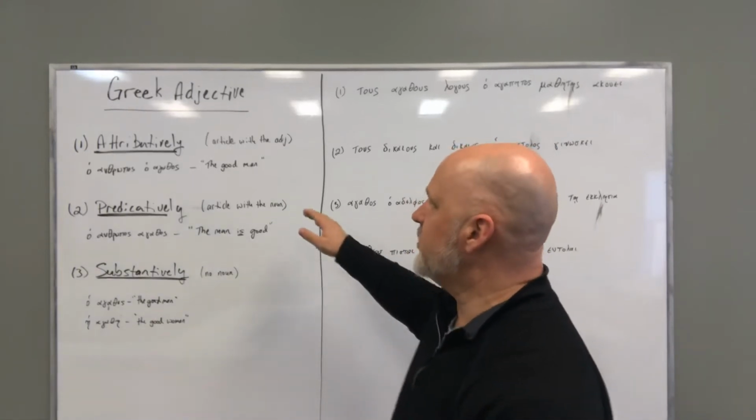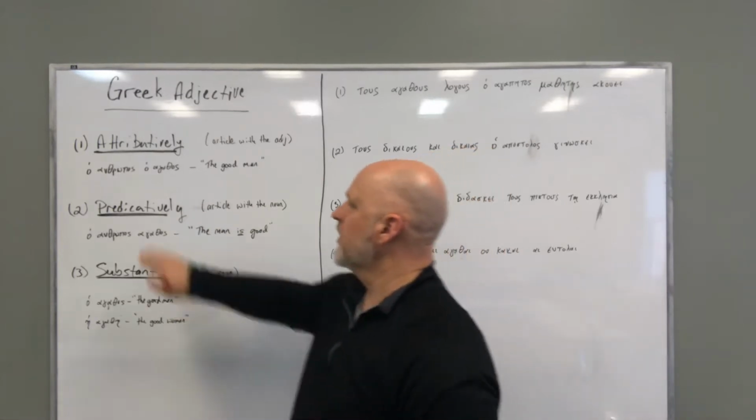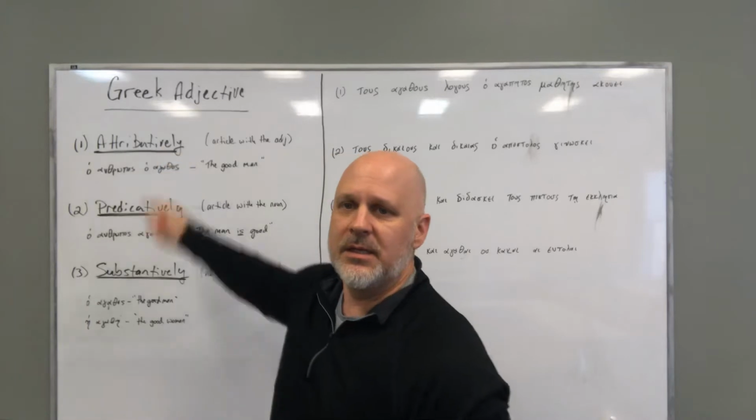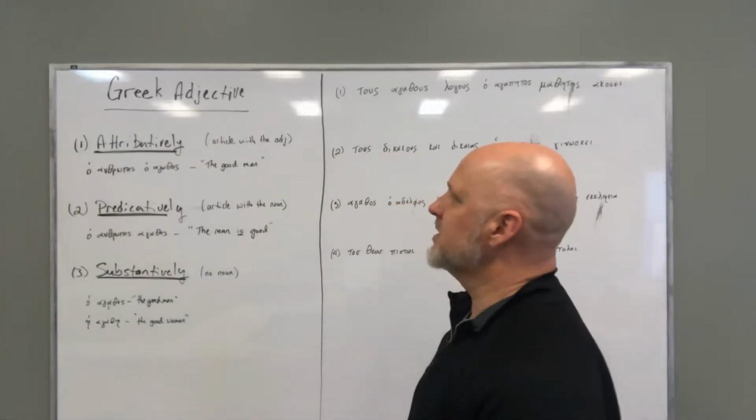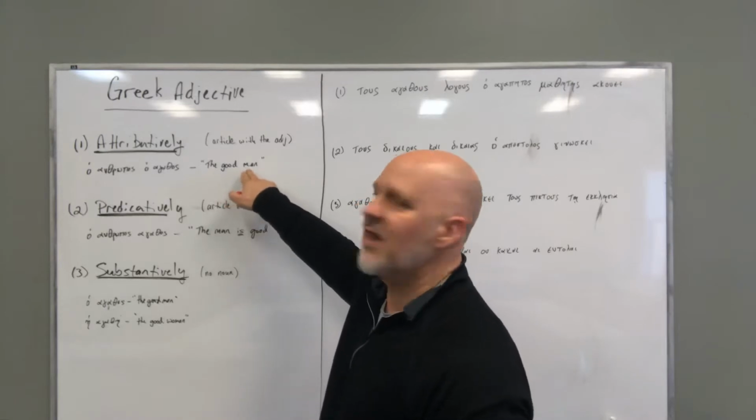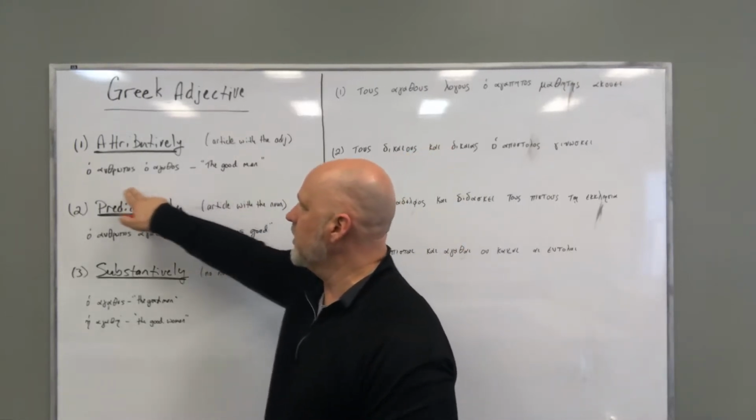Now, if it's used in the attributive sense, we have ho anthropos ho agathos. In the attributive sense, the adjective is describing the man. And so we have the good man.